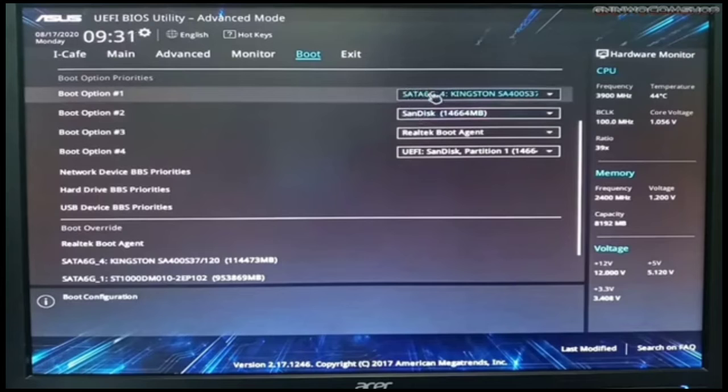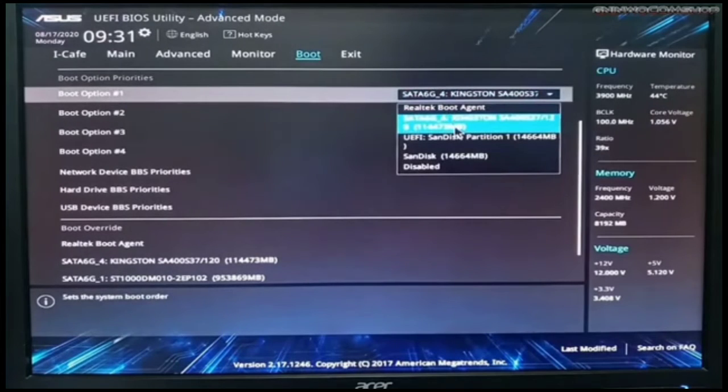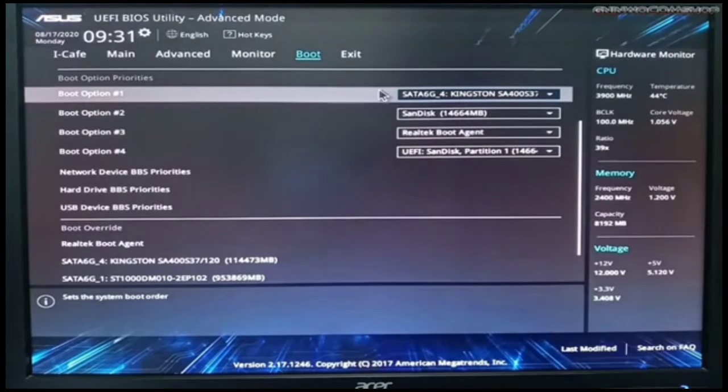So just click the boot option 1, set na nimo, then after ana is ato na ta sa boot override.